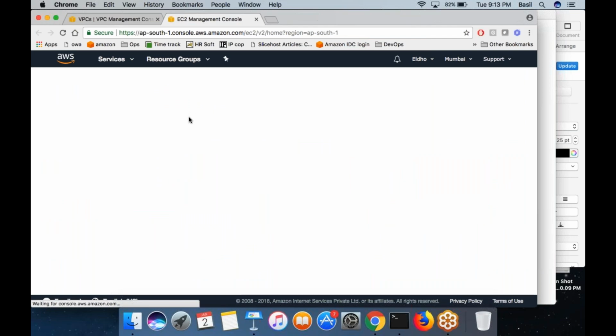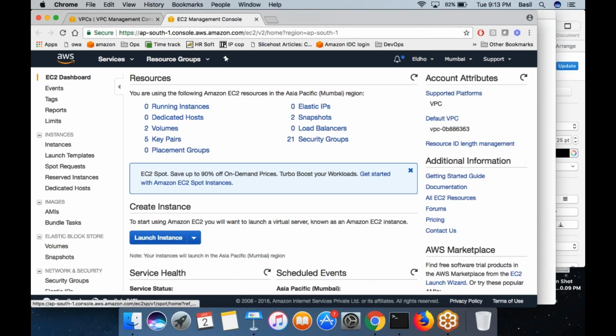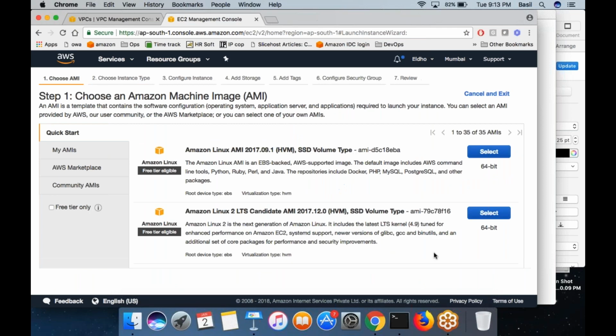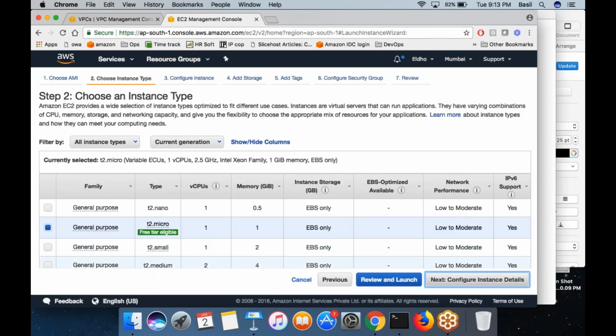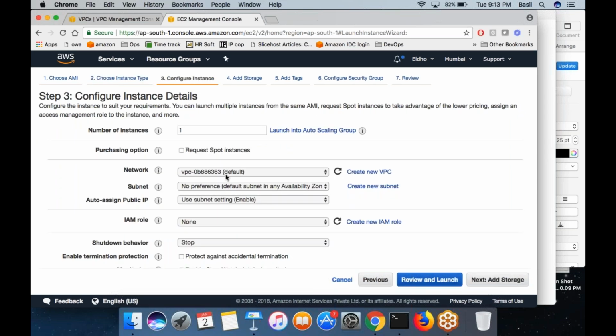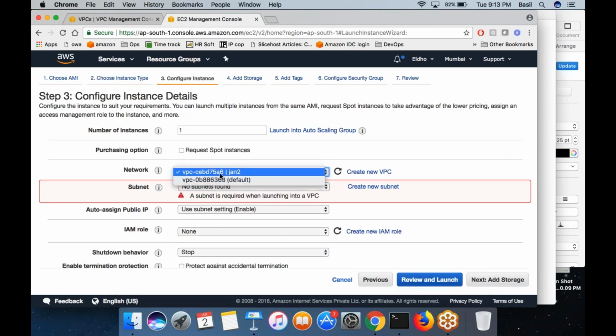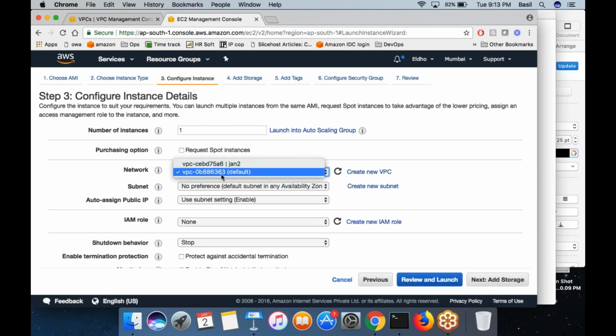Click on the launch instance button. On the third page, once you click on launch instance, it will ask you to select an AMI. You select the AMI, then go next and select the instance type. On this page, you can choose in which network you want to put your machine. So you can choose the network here.